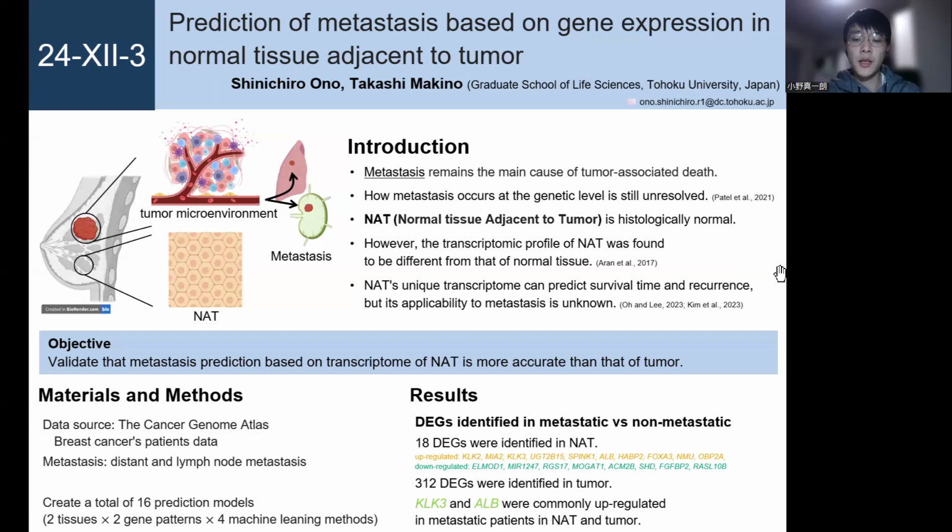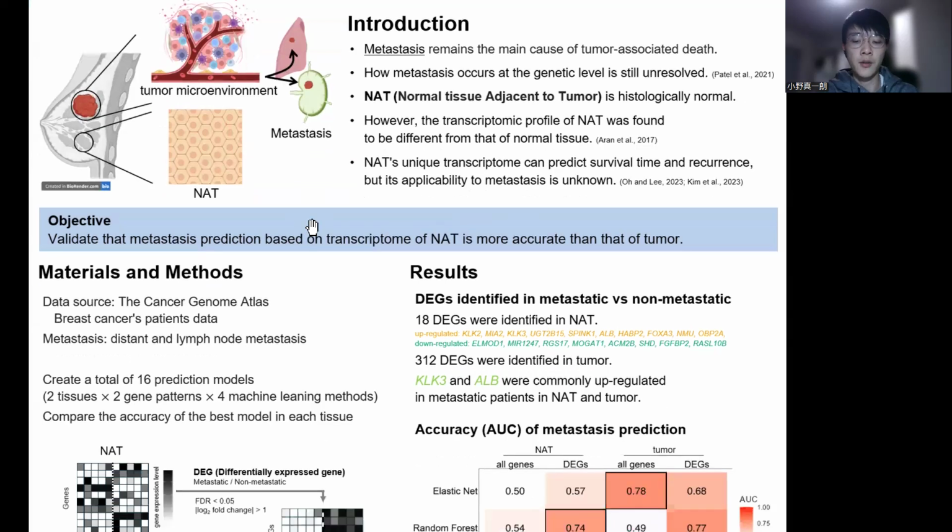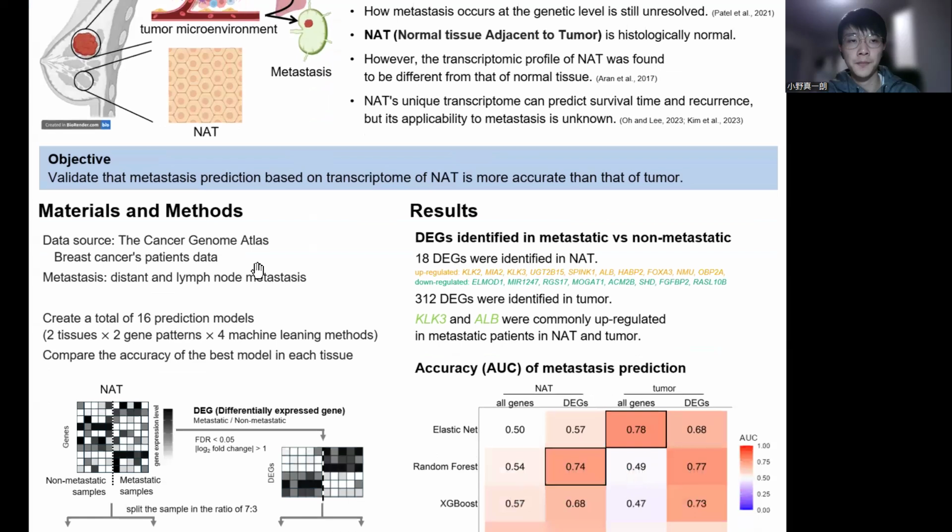However, recent studies have shown that the gene expression pattern of this NNT differs from truly normal tissue. In addition, this unique pattern of NNT can be used to increase the prediction accuracy of survival time and recurrence of a tumor alone. But NNT applicability to metastasis is unknown. So in this study, we aim to validate that metastasis prediction based on transcriptome of NNT is more accurate than that of tumor.